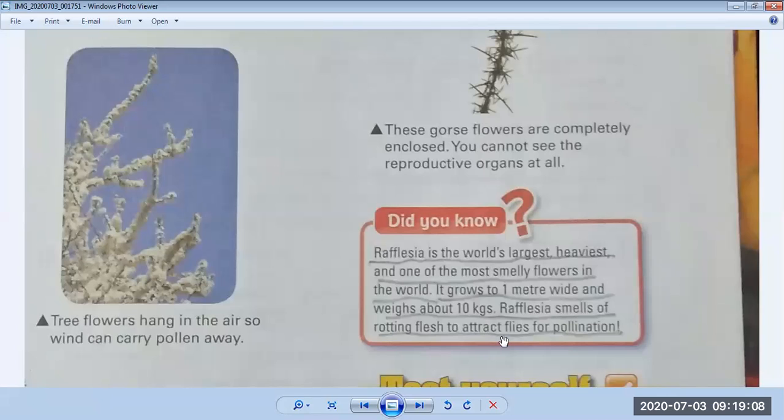To attract flies. Definitely we all know flies and many other microorganisms want to sit on rotting materials. Okay, so they will be attracted to it, and then pollination will happen inside the plant. And this is a very amazing fact, that its width is about 1 meter and its weight is about 10 kilograms. I hope you understand it.